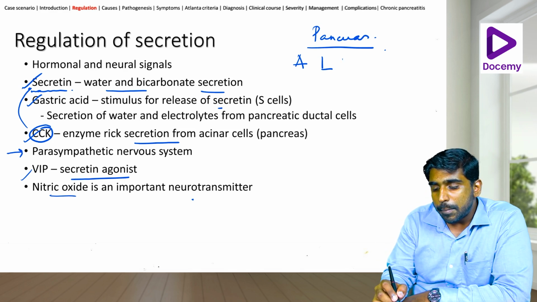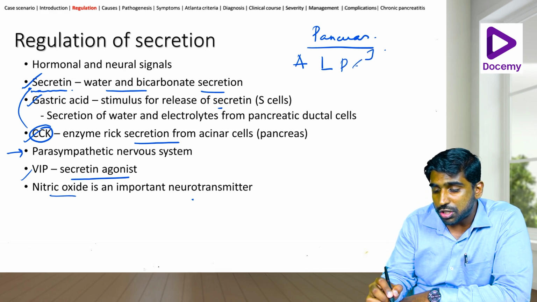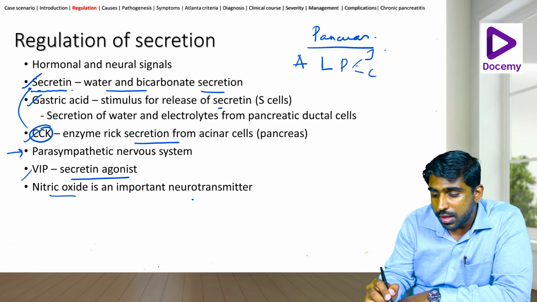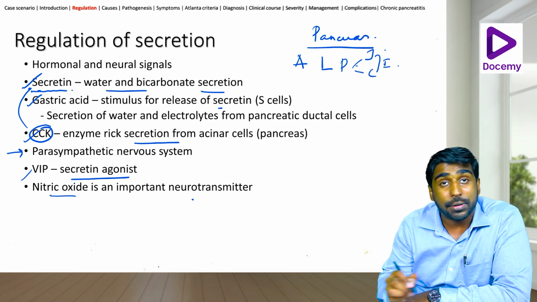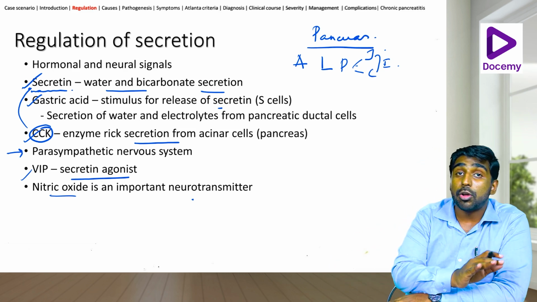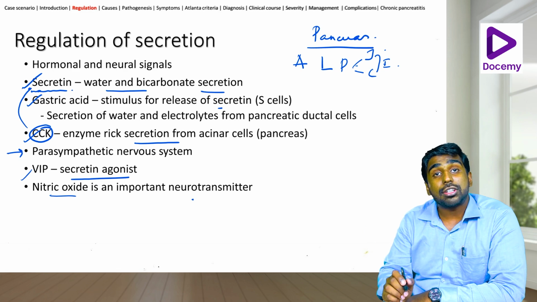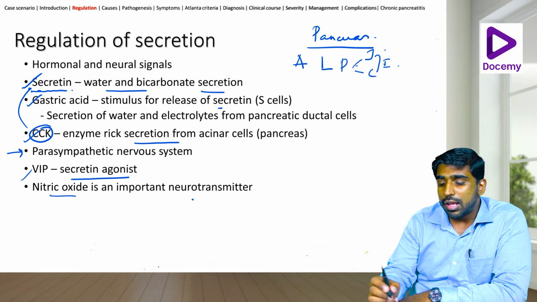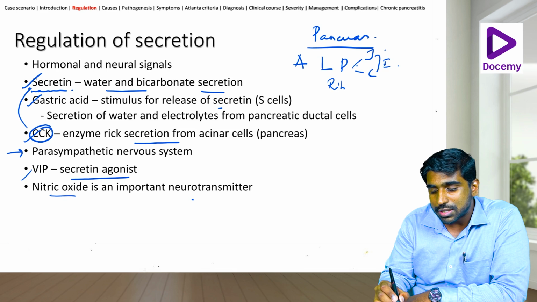Then you have the proteolytic enzymes, which are mainly trypsinogen and chymotrypsinogen. These are called the endopeptidases. Now, what are the exopeptidases? We know the carboxypeptidases as well as the aminopeptidases. These are the two other exopeptidases that we have an idea about. Then we have the ribonucleases.